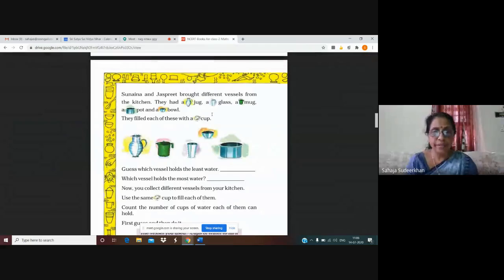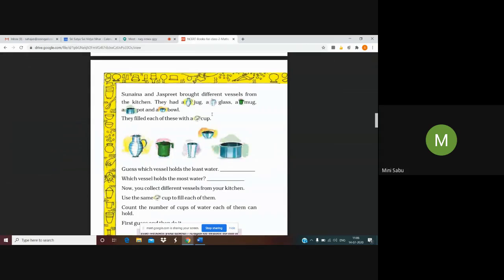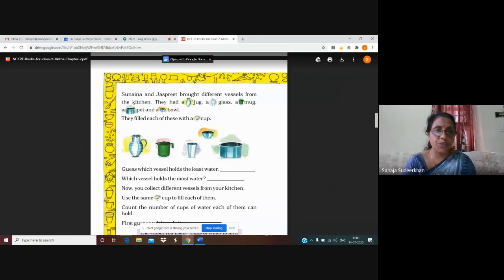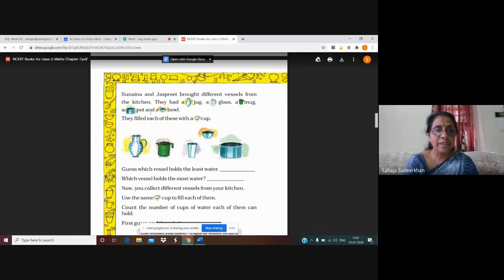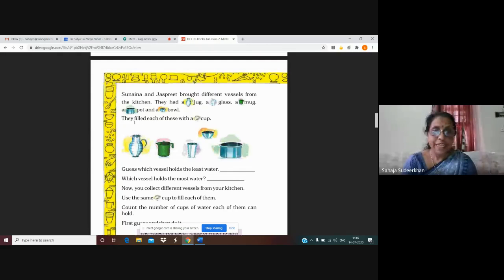Is it visible, children? Yes, ma'am. Okay. We will learn it from the textbook. Sunaina and Jaspreet, they are friends, brought different vessels from the kitchen. They had a jug, a glass, a mug, a pot, and a bowl.